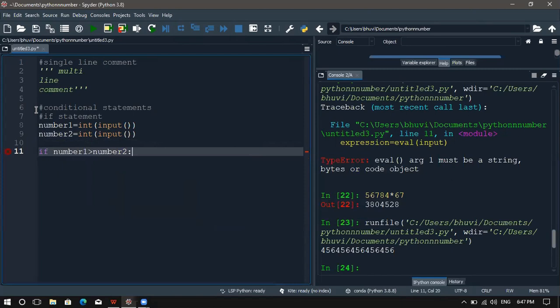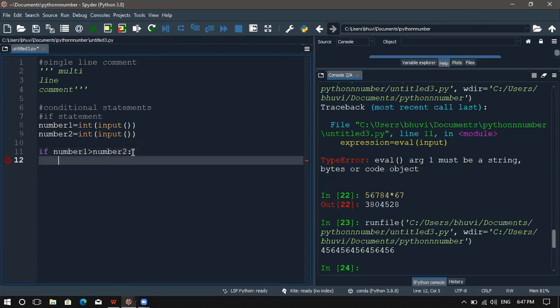Unlike other programming languages, in Python you have to end the if statement, for loop, and while loop lines with a colon. If you press enter, it will move on to the next line with one tab space. Python will always raise an indentation error if you have extra space or didn't give some space there. So whenever you're working with Python, beware of the indentation error.